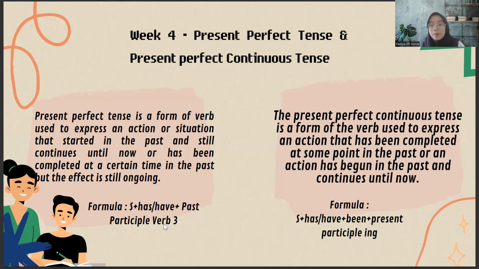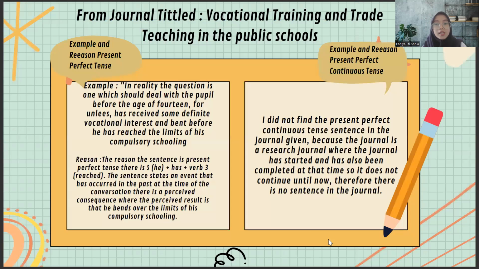And next, the present perfect continuous tense is a form of the verb used to express an action that has been completed at some point in the past, or an action that has begun in the past and continues until now. So the present perfect continuous has a formula too: subject plus has or have plus been plus present participle ing. So this is the analysis.